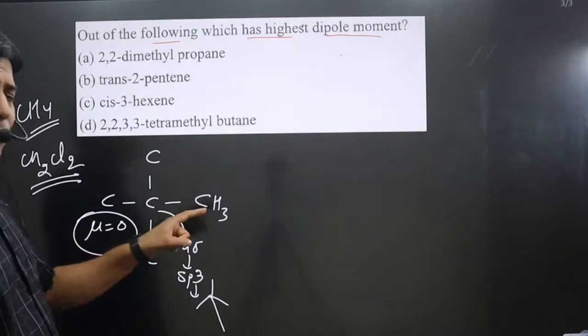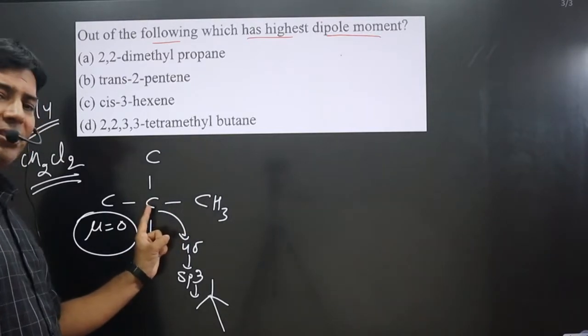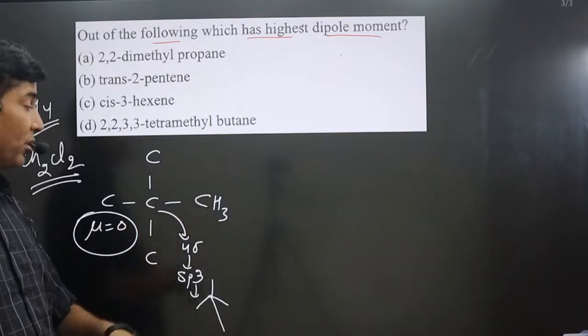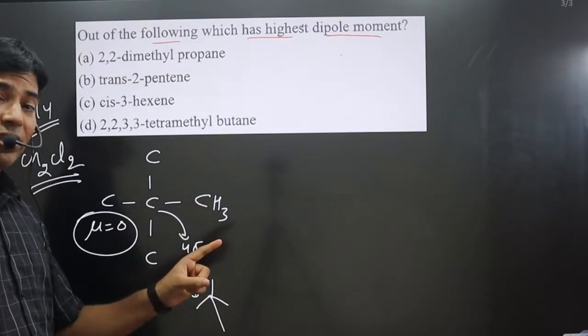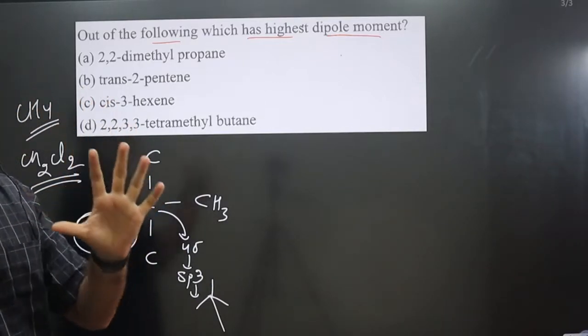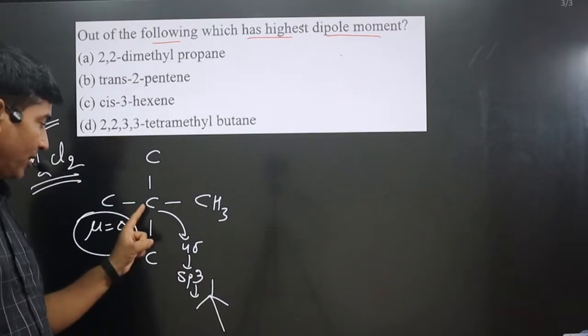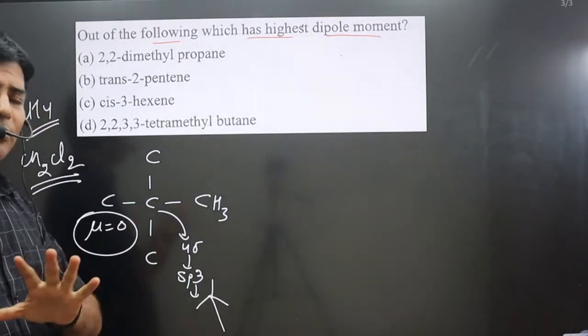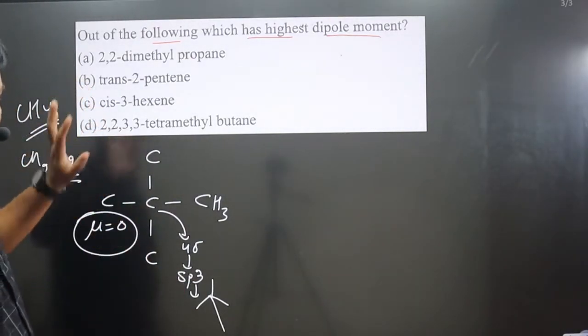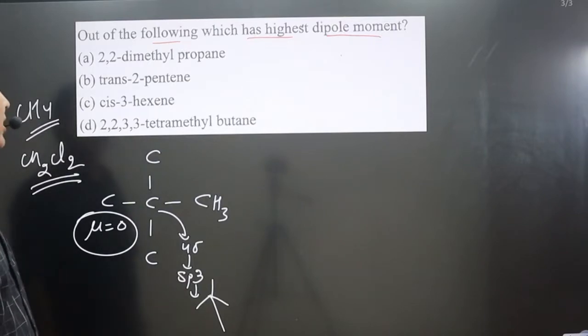So there is no polarity, or a little bit of polarity you can say. Between carbon and carbon there is no electronegativity difference, but between carbon and hydrogen some electronegativity difference will be there, so you can think of a little bit of polarity. But for this compound, dipole moment is 100% 0. Now we move on to the next compound.